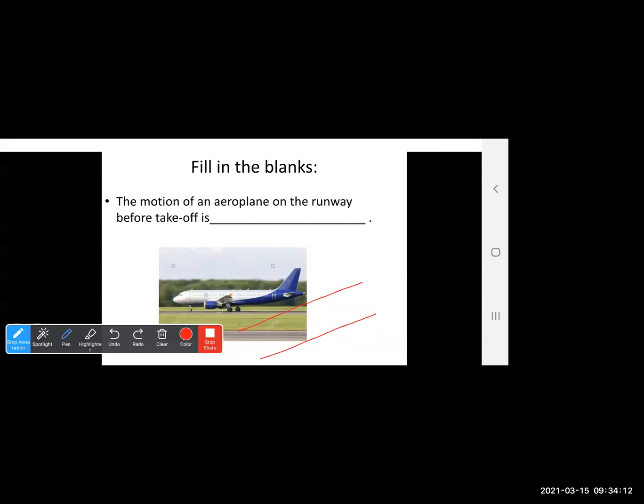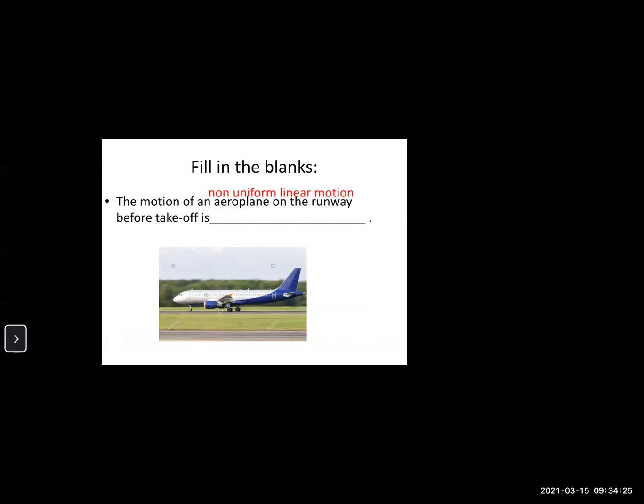Because in the starting it will be slow and slowly the speed goes on increasing before the takeoff. So it will be categorized under non-uniform linear motion. Okay. We'll move to the next question.